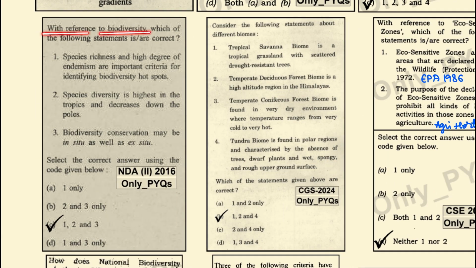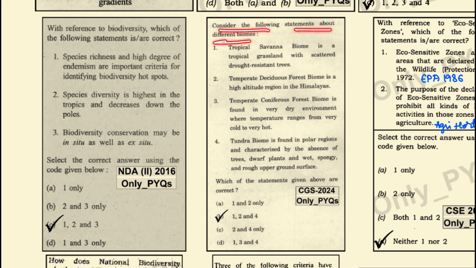With reference to biodiversity, which of the following statements is correct? Species richness and the high degree of endemism are important criteria for the identification of biodiversity hotspot. Yes, this is a correct statement. Species diversity is highest in the tropics and decreases down to the poles. This is also correct. Biodiversity conservation may be in situ as well as ex situ. This is also correct. So 1, 2 and 3 become the correct statement.